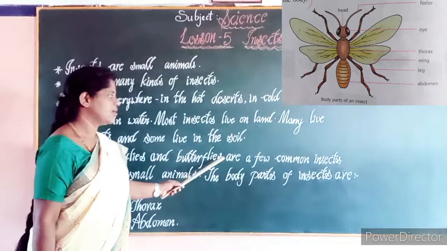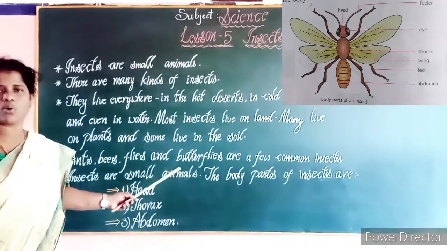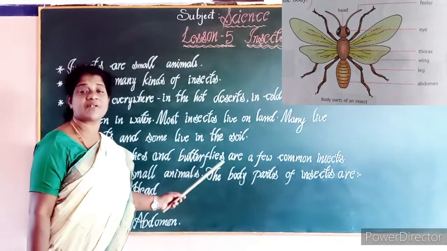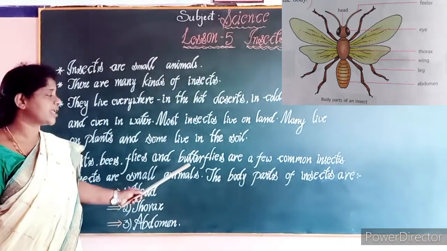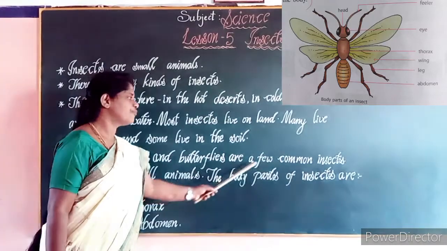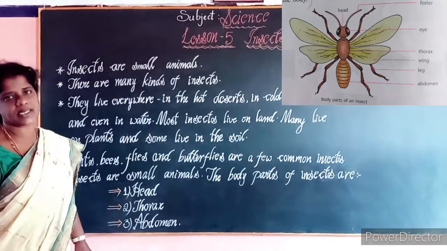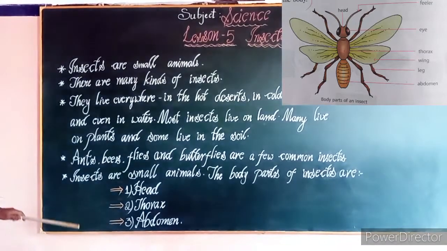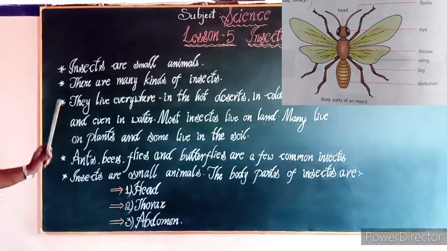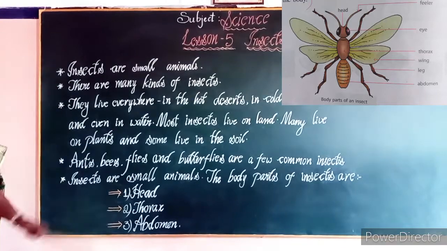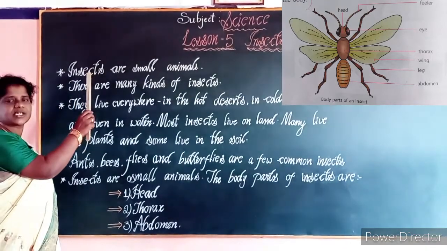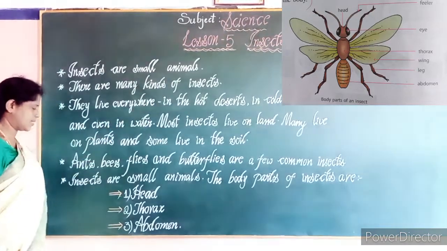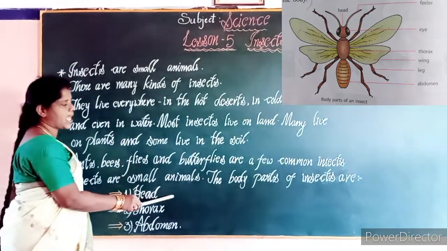And butterflies. You know what kind they are, we will see those butterflies, and they are very beautiful and very pretty. These are the few common insects. And one more thing, as in the starting of the lesson I discussed with you, insects are small animals.